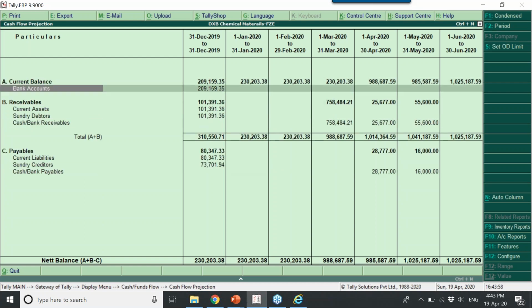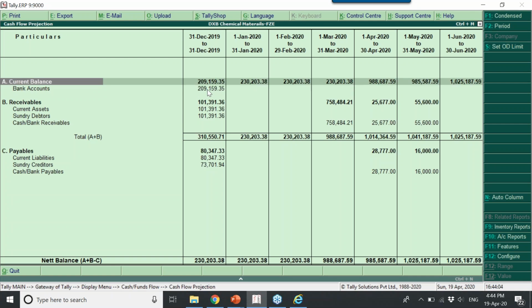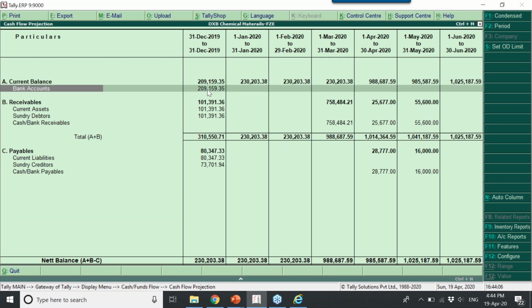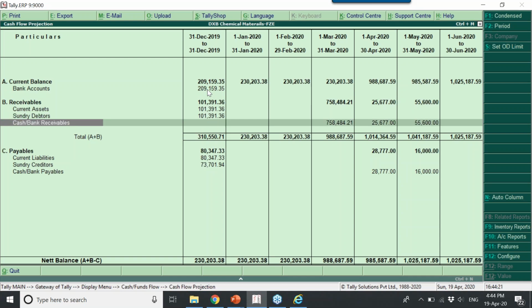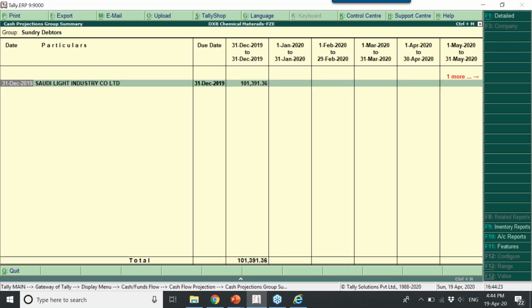How to read this report, I'll tell you. The bank balance as on today is 209. If you press enter, then it shows those two bank accounts which are going to participate here, and current assets which include closing stock and your sundry debtors all put together. And sundry debtor, here is the one.